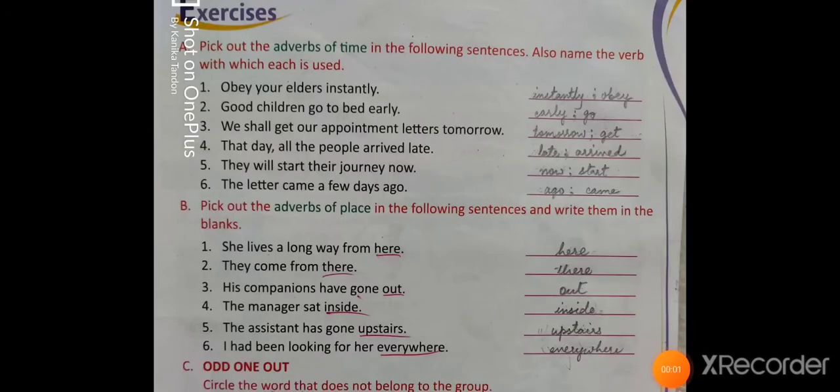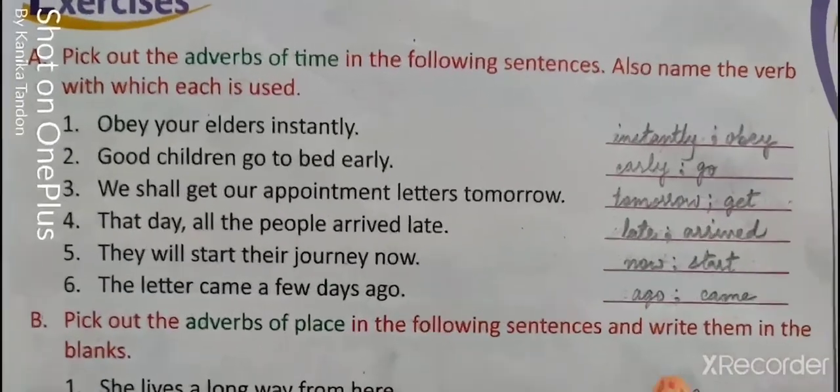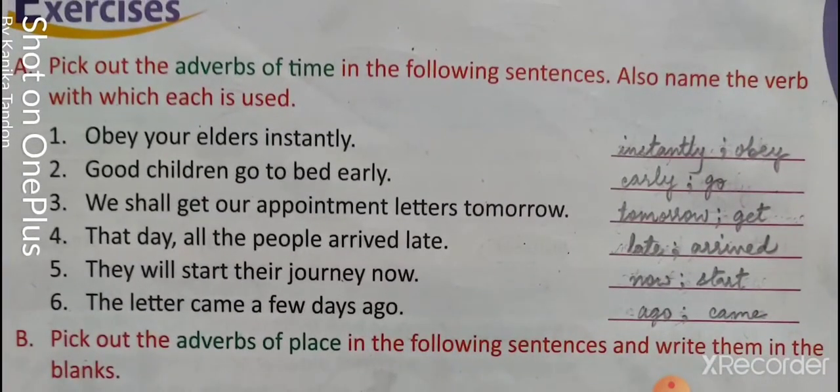Pick out the adverb of time in the following sentences. Also name the verb with which each is used. So first we have to write the adverb and then we have to write the verb. Obey your elders instantly. So instantly is the adverb and obey is the verb. Good children go to bed early. Early is the adverb, go is the verb. We shall get our appointment letters tomorrow. Tomorrow is the adverb, get is the verb.